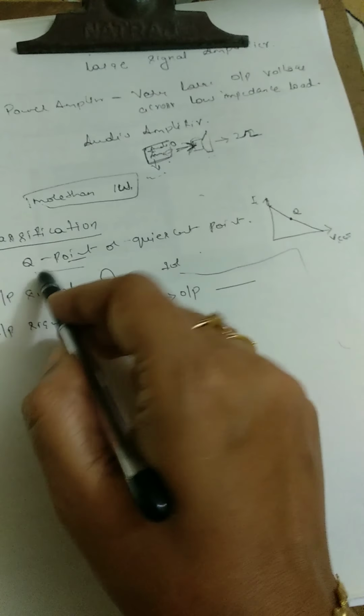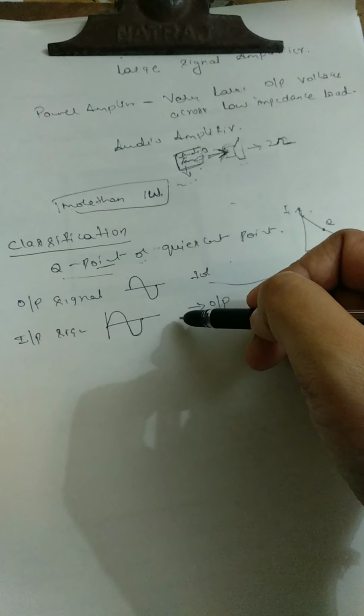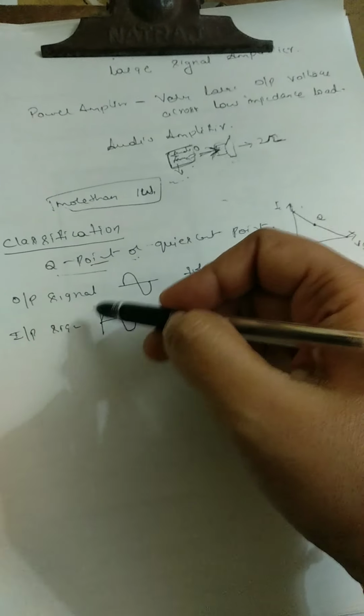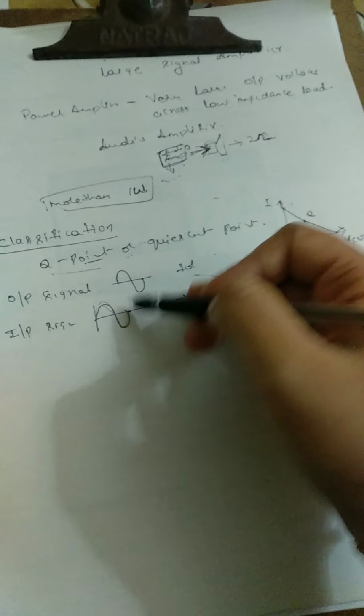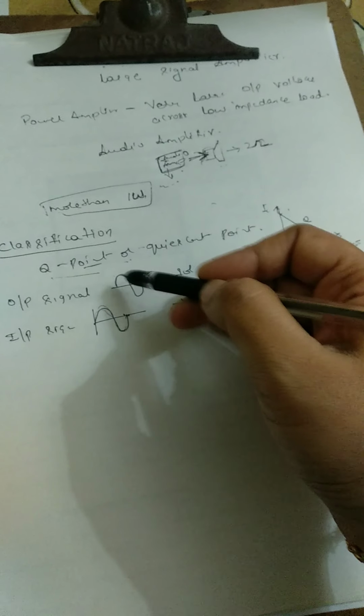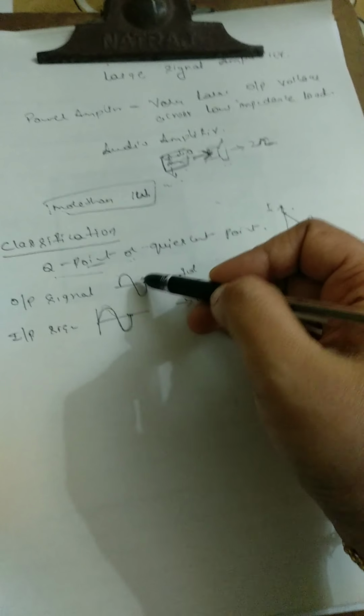One is the Q point, that is, where the Q point exists on the DC load line, and the second is how much the output signal varies for a full cycle of input. If we give an input signal for a full cycle, how much output do we get for that full cycle?